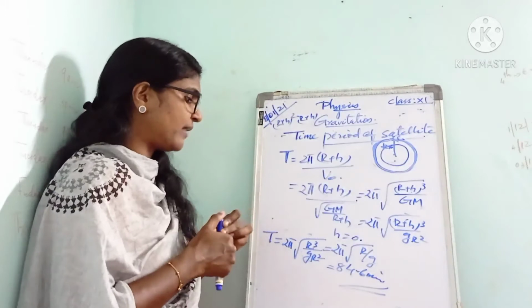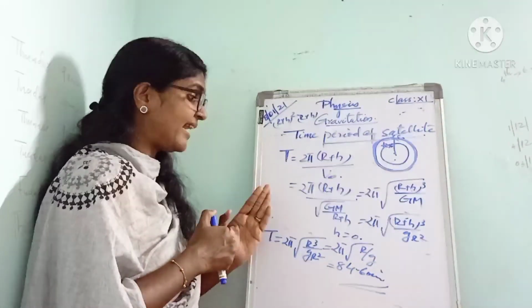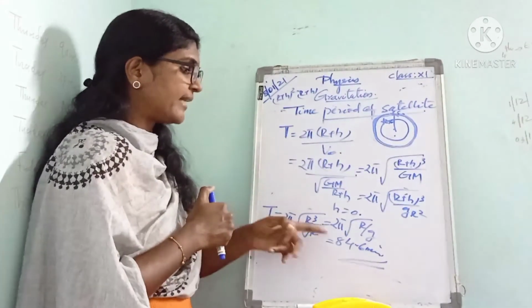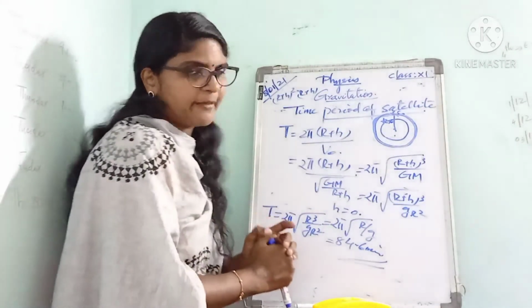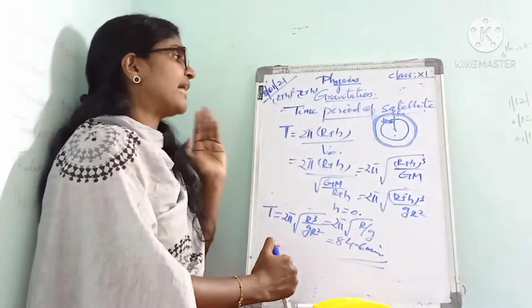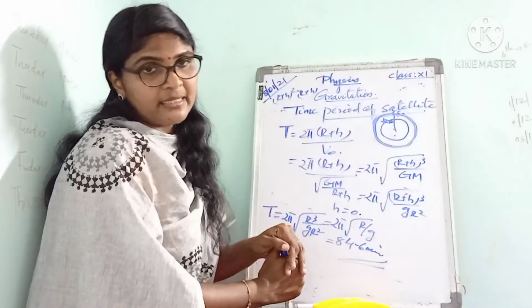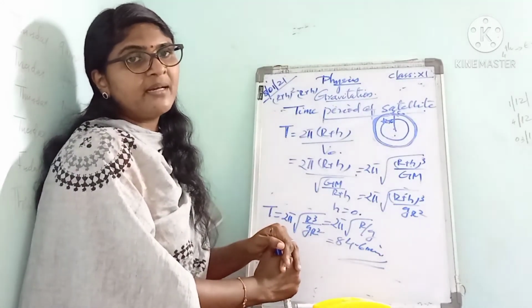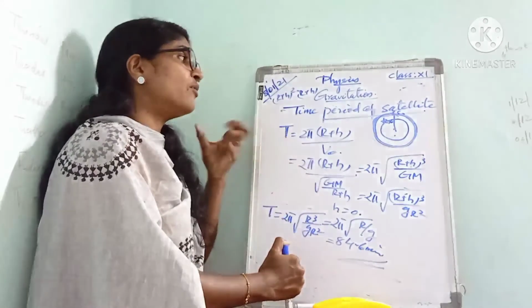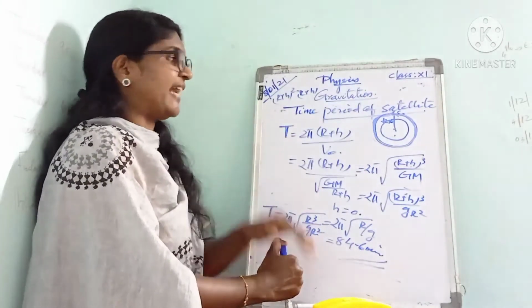This is the expression for the time period of a satellite that revolves around the Earth: 2 pi into root of R by g. Time period means the time taken by the satellite to revolve once around the Earth.